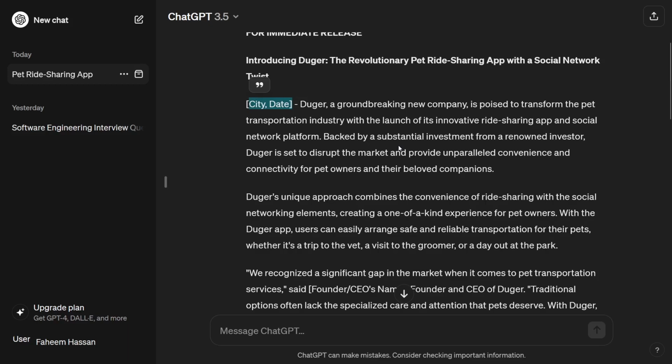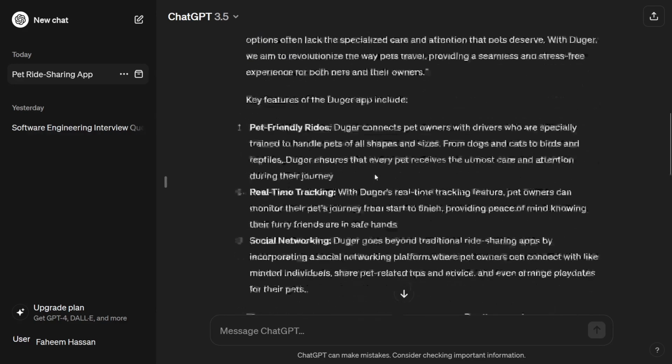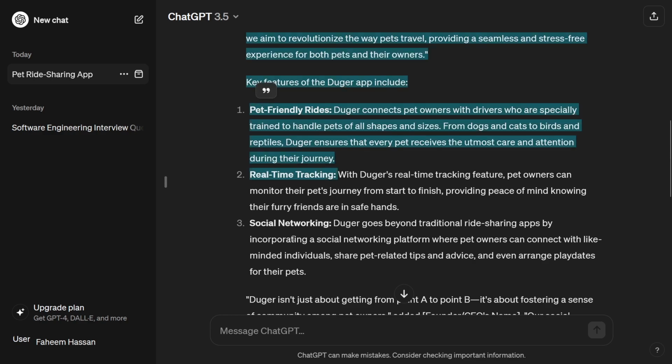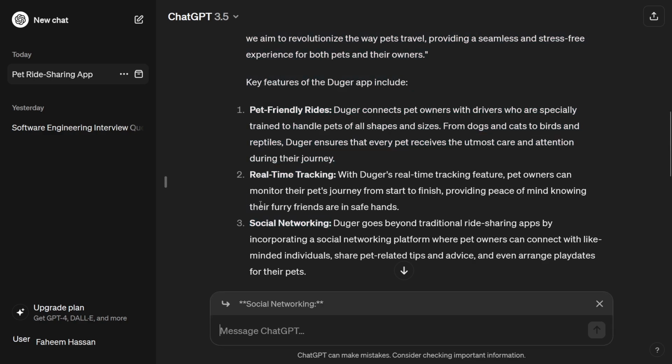Backed by substantial investment from a renowned investor, Duger is set to disrupt the market and provide unparalleled convenience and connectivity for pet owners. And here you can see that you can read further on. It has also provided me key features of the Duger app that include pet-friendly rides, real-time tracking, and social networking. Friends, you can see that we did not provide all of this stuff in our context, but still it can understand the context that we have provided.